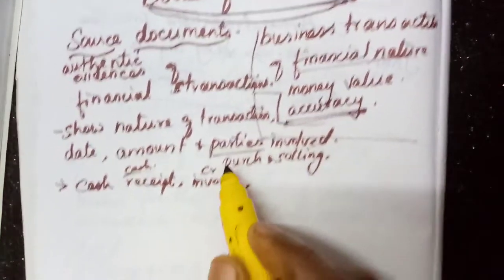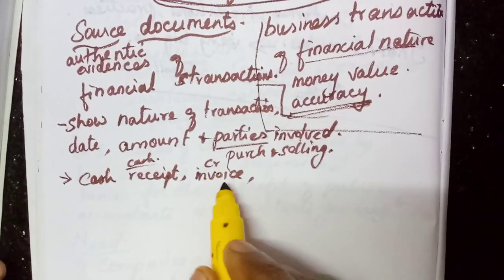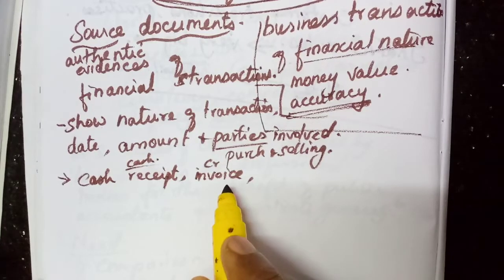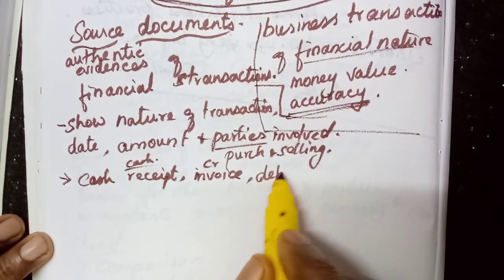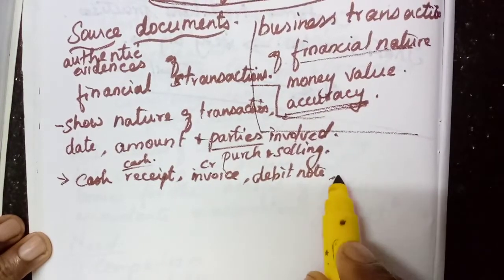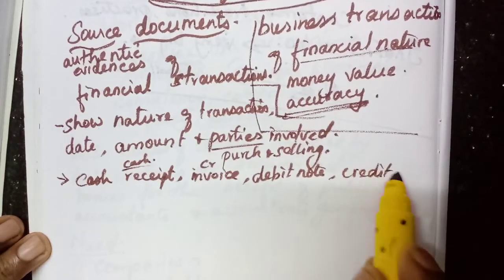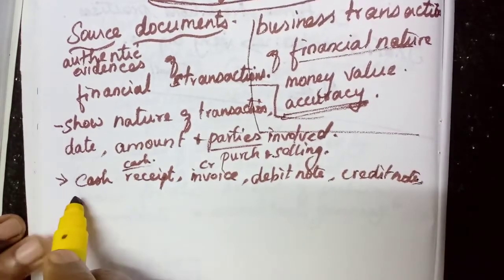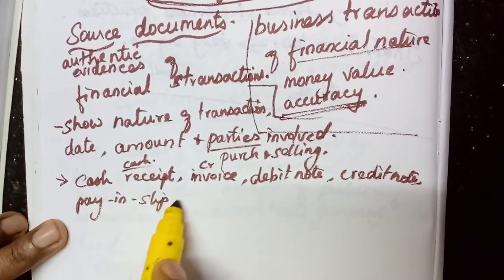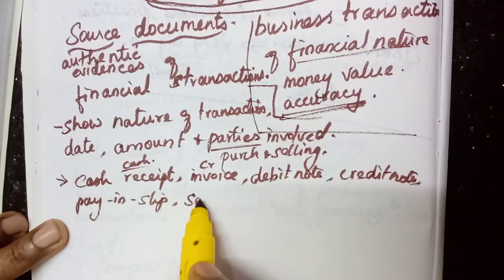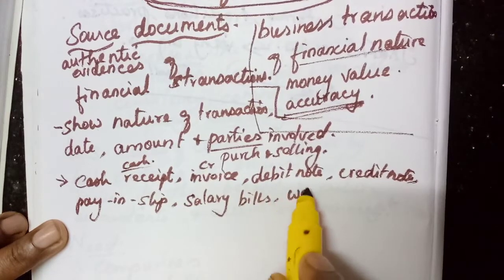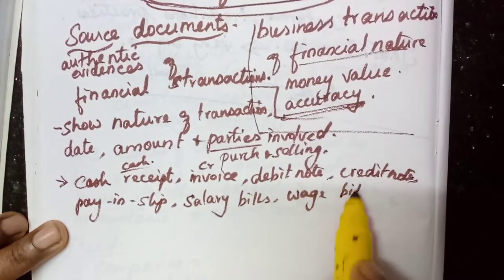For credit sale or credit purchase, we will have an invoice. Okay. Then debit note, credit note. We are going to learn all these in detail. Then if we deposit money in the bank, pay in slip. Then when we pay salary, salary bills, wage bills.